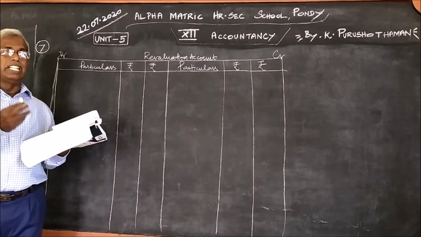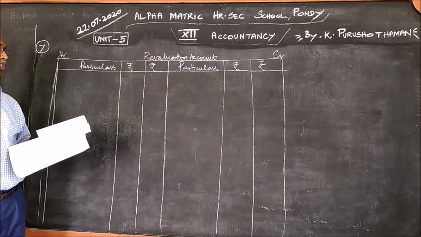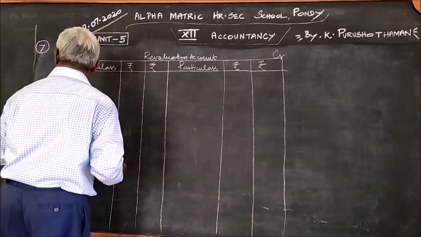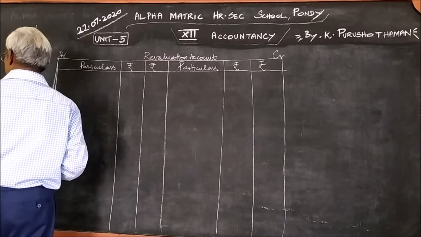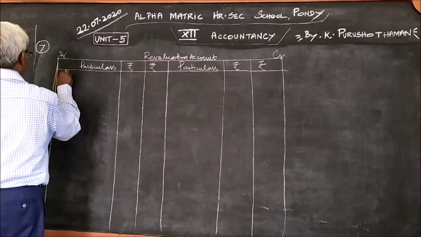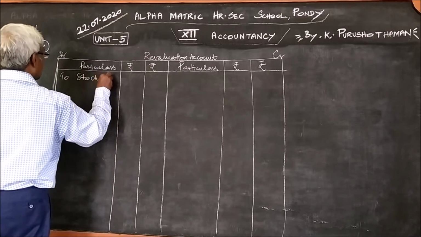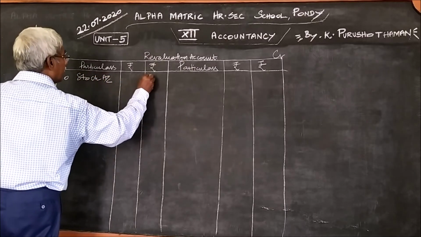Profit items on the credit side and loss items on the debit side, I said. So the first item, stock depreciation, therefore a loss item: to stock account, 5,000.